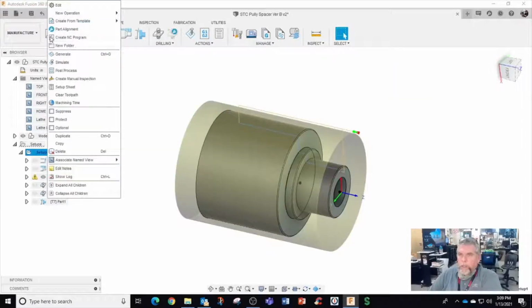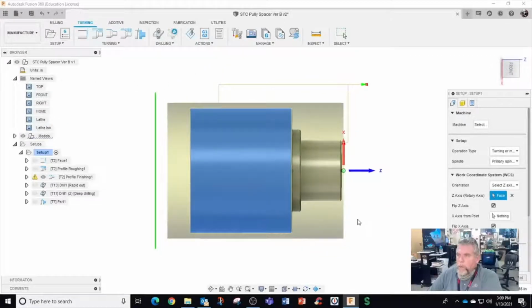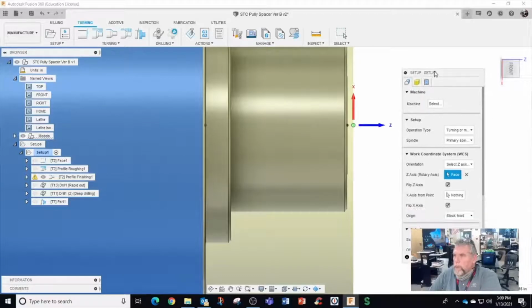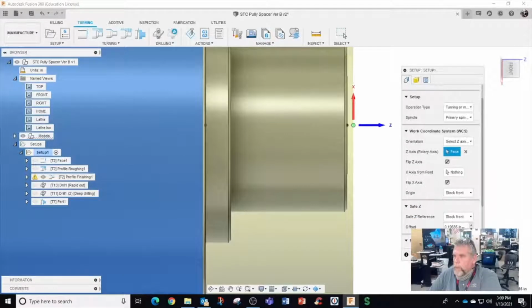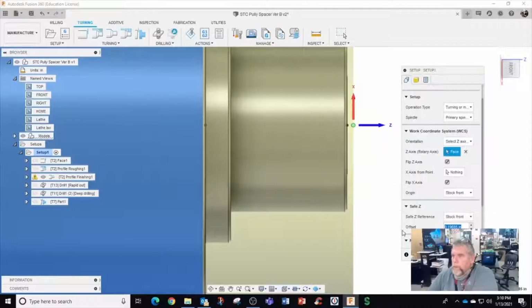Let me go to my setup. I want to double check this. And that would be lathe view this way. All right, we're using stock front, and let's check the setup here. We got stock front off. Ooh, probably why we cut a lot. We have offset 196. Safe. What's safe Z mean? Safe Z. Can be from stock front. Retract will position at the start or the end of tool path. Not really sure what that means.